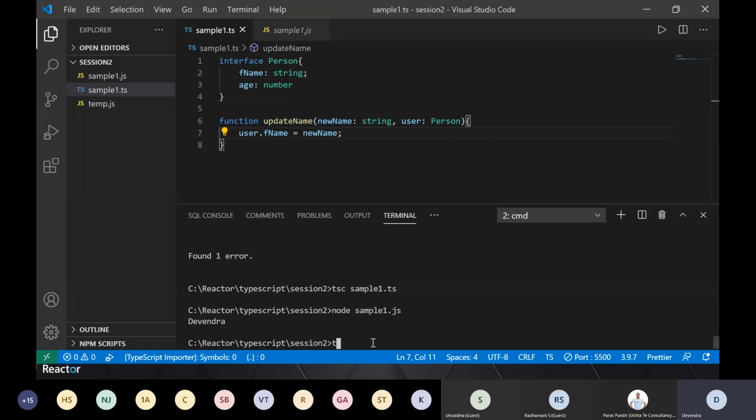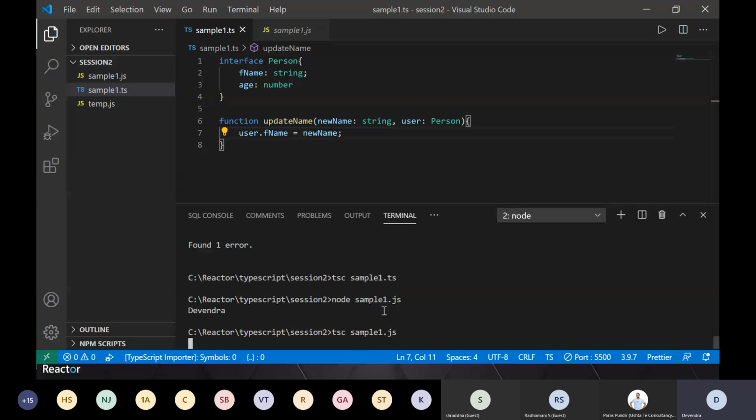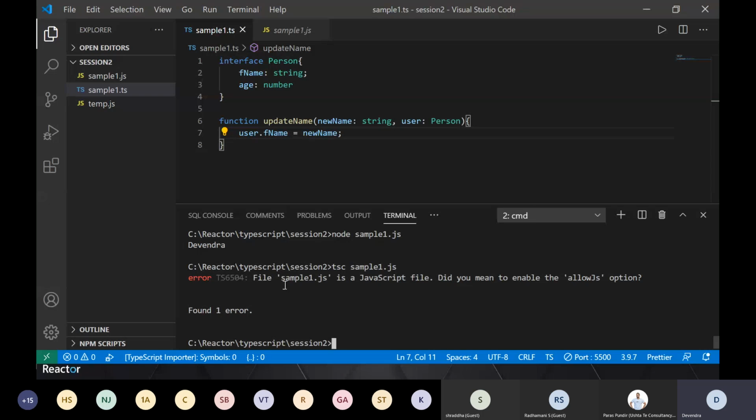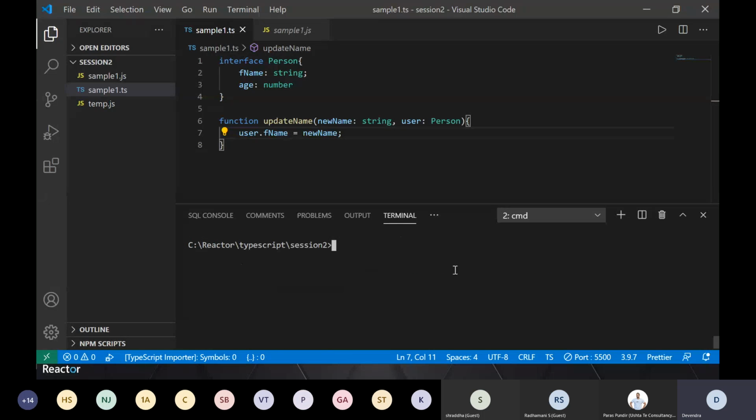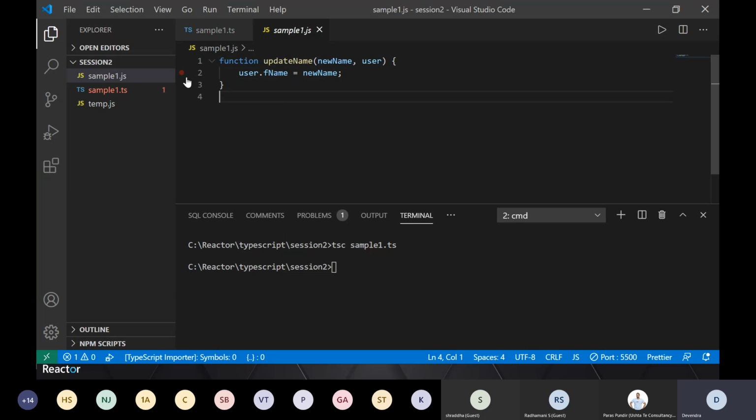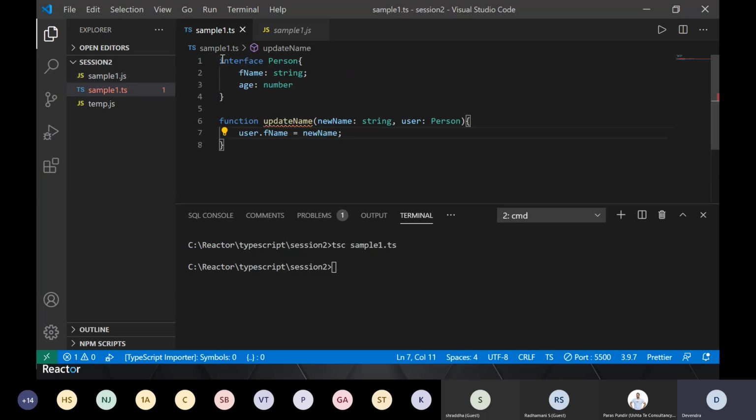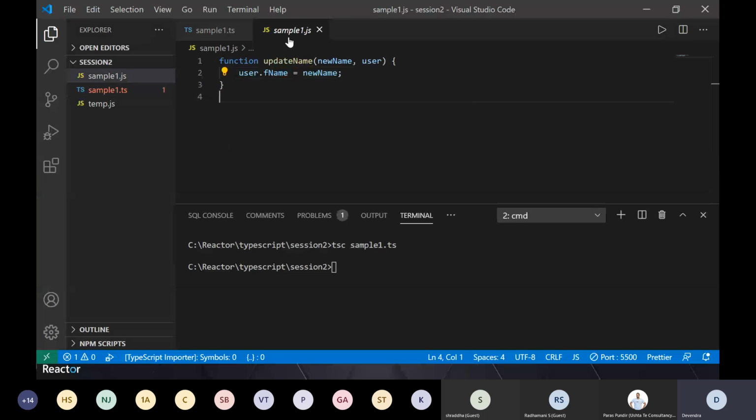When you generate your JavaScript, let's see how it generates. I generated JavaScript. Oh, sorry, I tried to compile a JavaScript file itself. So this was the command. It should be tsc sample1.ts. I did that, and it generated JavaScript for me. Now see the JavaScript. There is no interface at all in my JavaScript. There is no type defined at all for newName or for user.